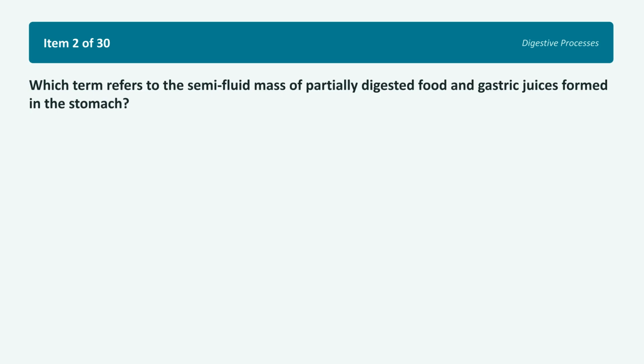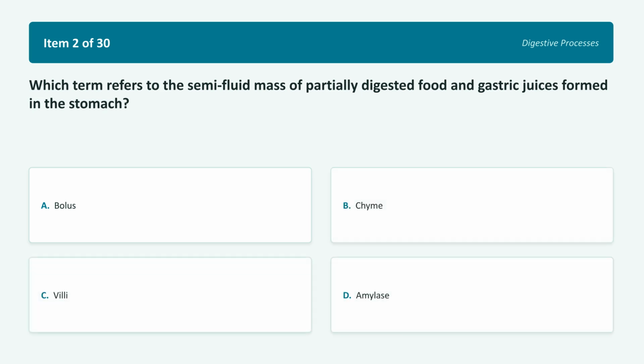Moving to item 2. Which term refers to the semi-fluid mass of partially digested food and gastric juices formed in the stomach? Choice A, bolus. Choice B, chyme. Choice C, villi. Choice D, amylase. What is your guess for this one? Take a moment, pause the video if you need to, and write down your answer.